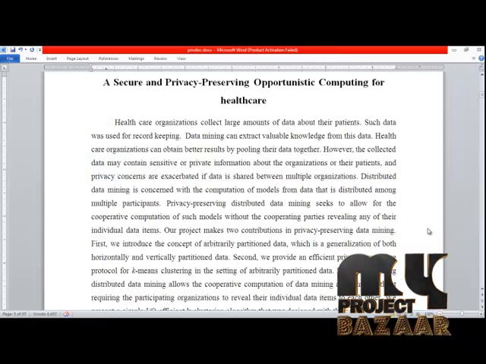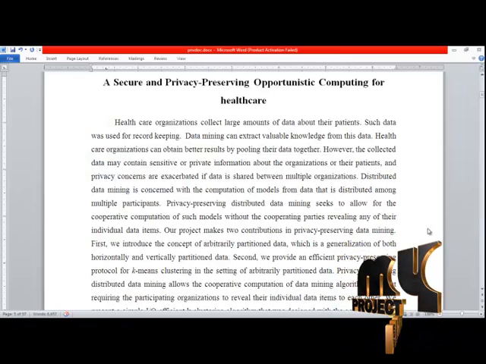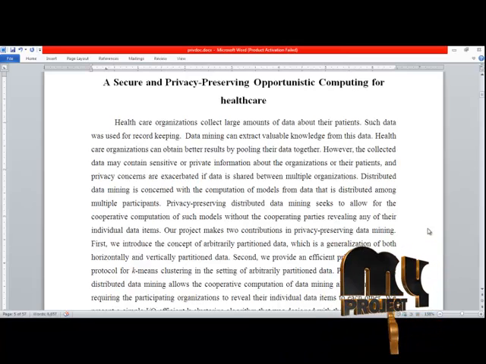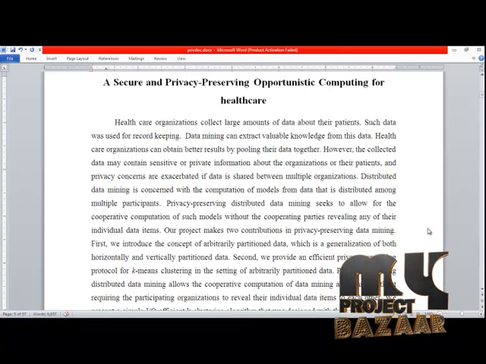Now we see the project: a secure and privacy preserving opportunistic computing for healthcare. This is based on the data mining domain. Now see the project.